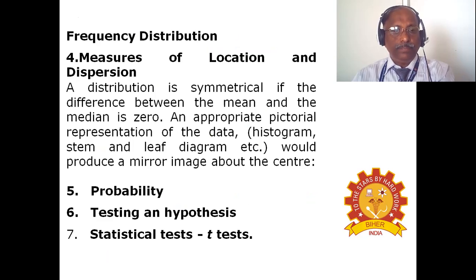Frequency distribution is a measure of location and dispersion. It is symmetrical if the difference between the mean and the median is 0. An appropriate pictorial representation of the data in the form of a histogram or stem and leaf diagram would produce a mirror image about the set. Then the fifth one is probability testing and hypothesis testing, the statistical t-test, which shows the significance between the variables.